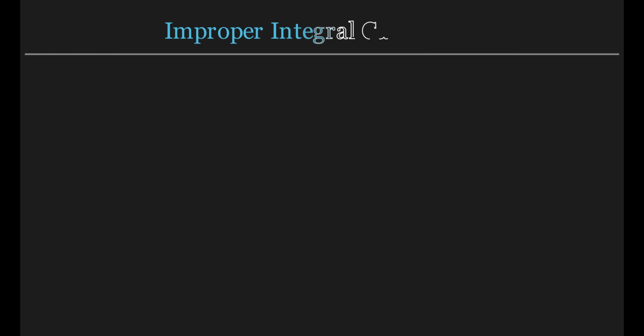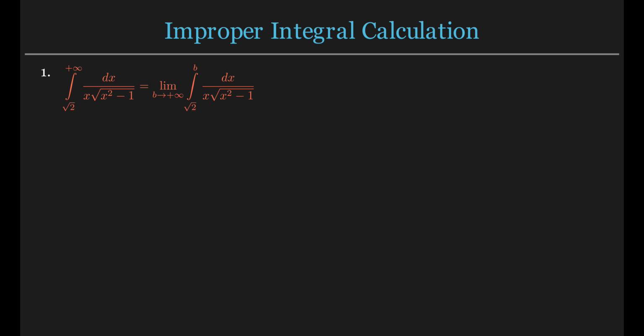In this video, we will carefully evaluate an improper integral, step by step. We start with the integral, from the square root of 2 to positive infinity. Because the upper limit is infinite, we rewrite the integral using a limit. We replace infinity with a variable upper bound b, and then take the limit as b goes to infinity.